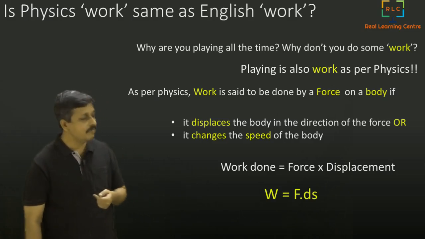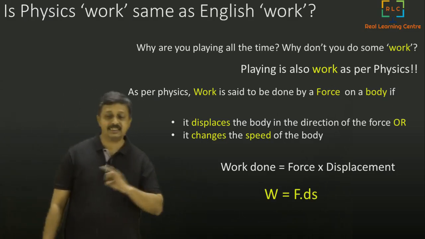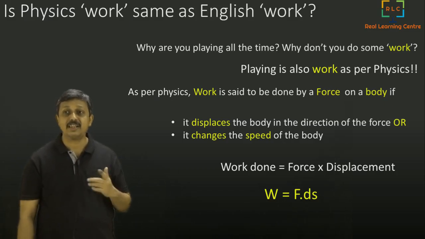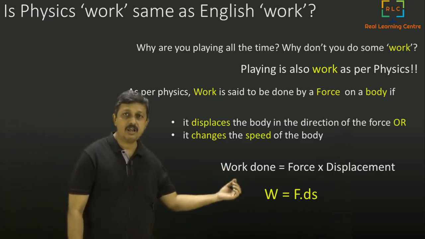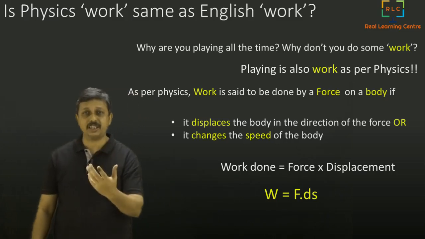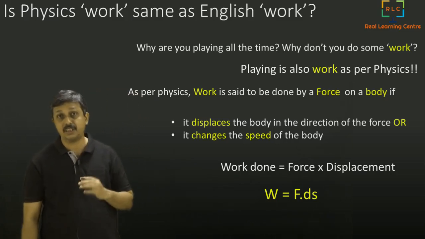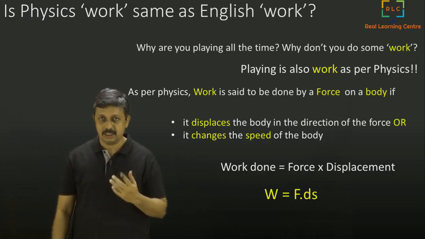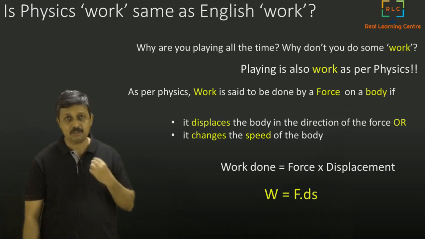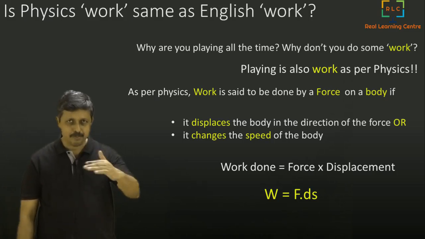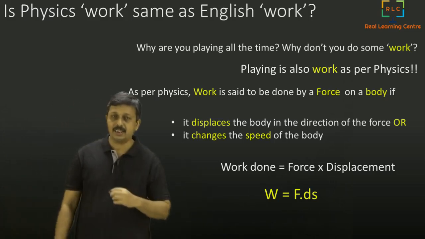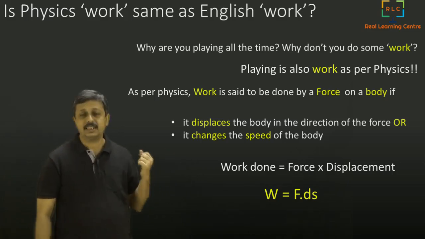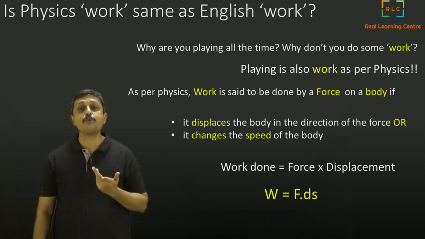We write this as F dot ds, where ds is the displacement. The dot is a kind of multiplication slightly different from the multiplication we know. It's called a vector dot product, used in vectors. Don't worry about that, we will understand its meaning in a short while. So W is equal to F dot ds is the way we compute work.